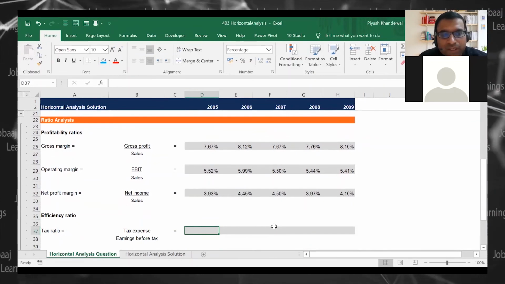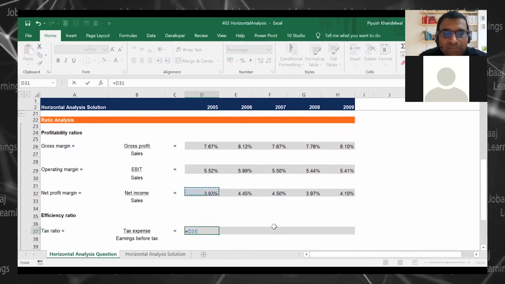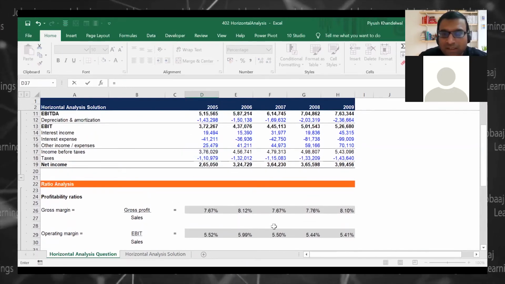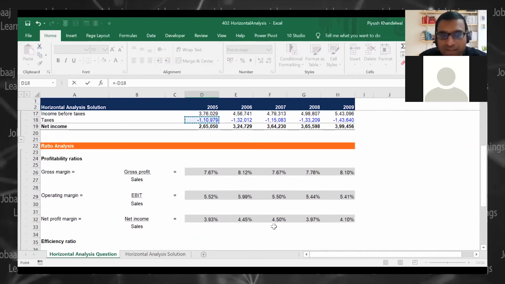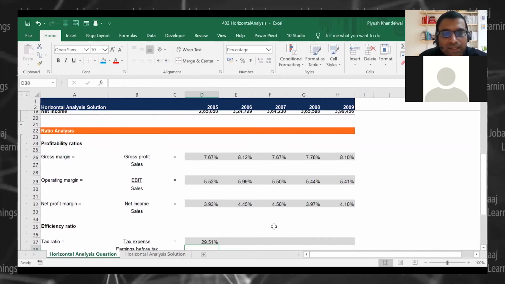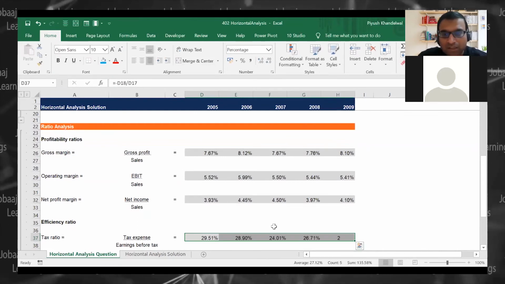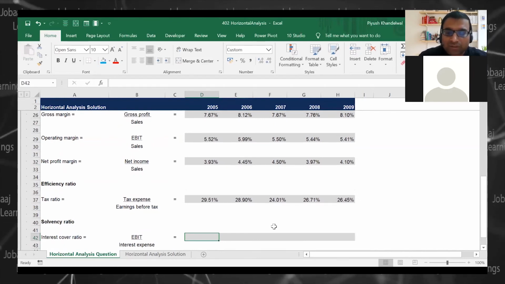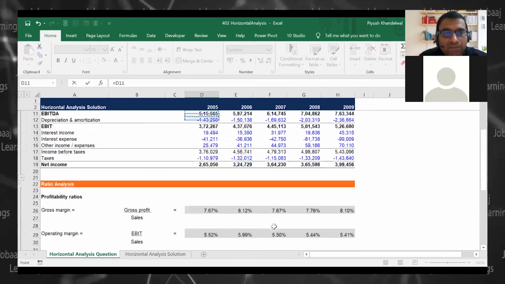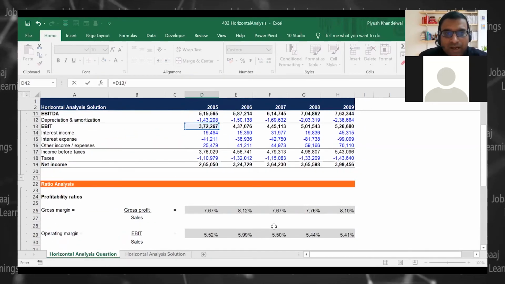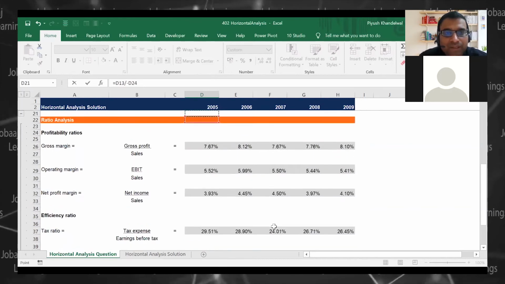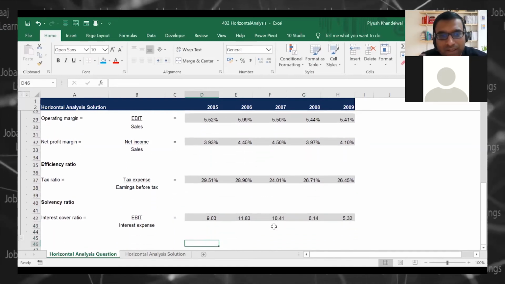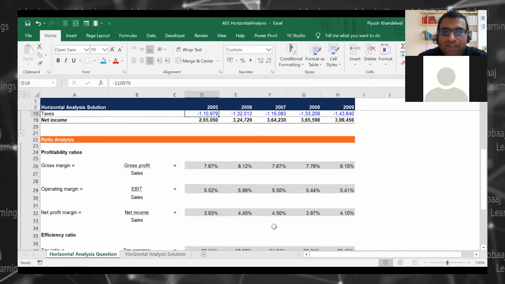Efficiency ratios. Tax expense by earning before tax. So tax expense, again, I will use a minus sign here. Tax expense divided by this thing. Okay. Control R. Earning before interest by interest expenses. Earning before interest divided by, again, I will do a minus here, and interest expenses, right? Control R I will do, right? So now let us see these ratios, right?